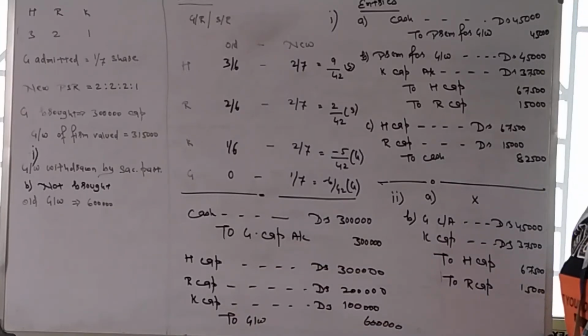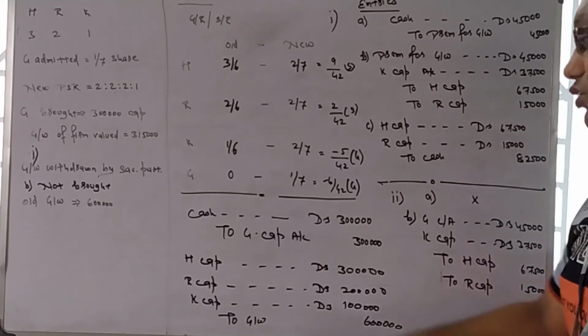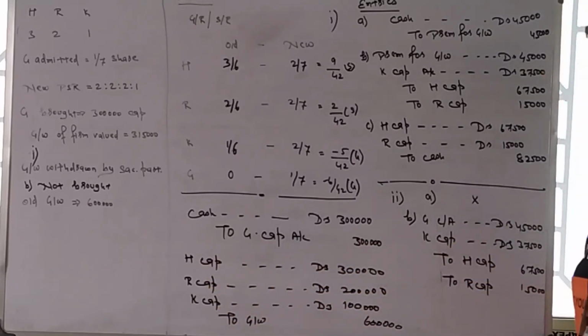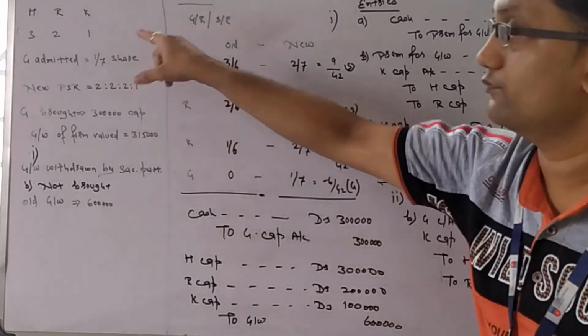H, R, K will be debited as they are adjusting the loss within themselves, so their capital needs to be reduced, as loss reduces the capital. So H's capital, R's capital, K's capital account debit to goodwill. 6 lakh has been distributed in the 3:2:1 ratio.